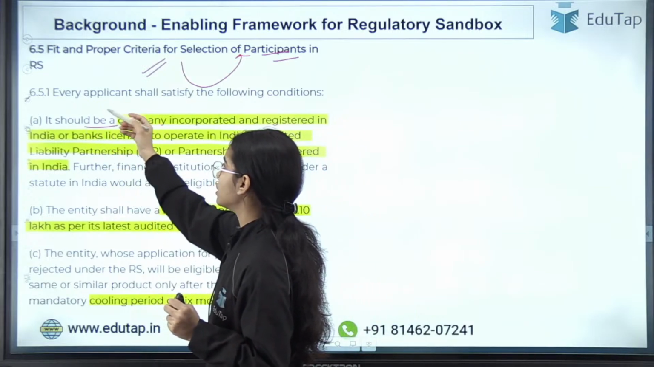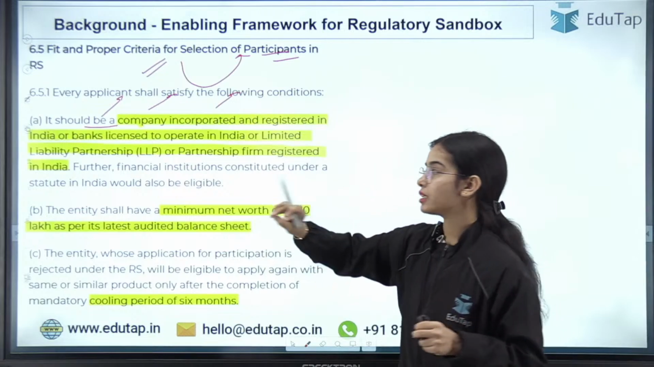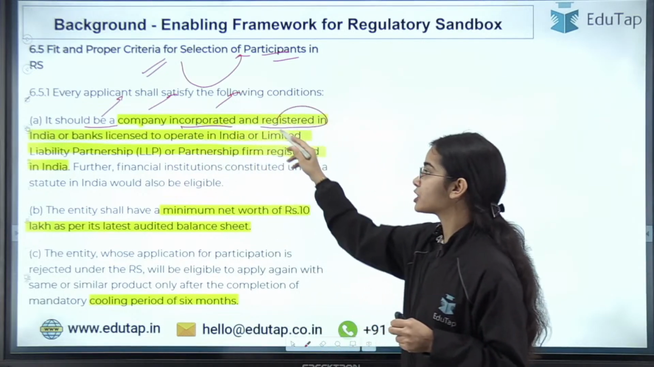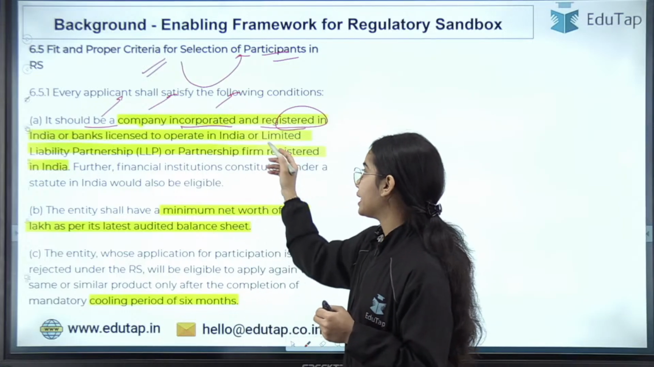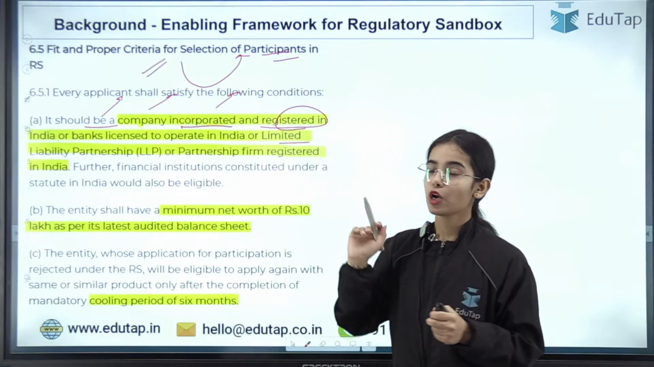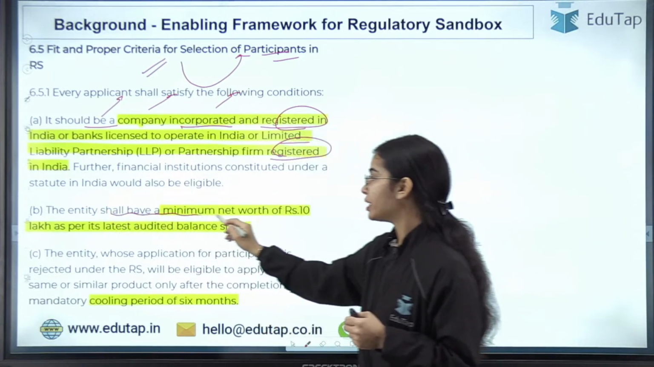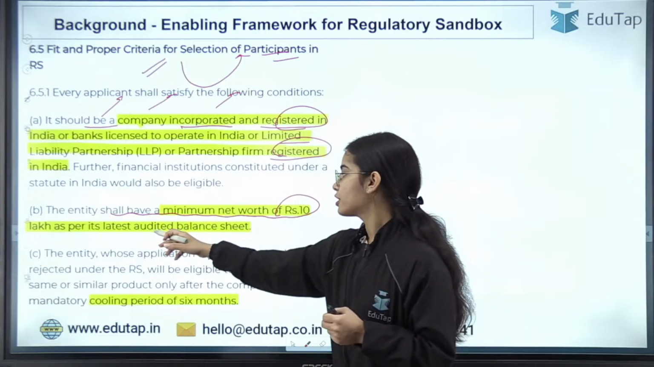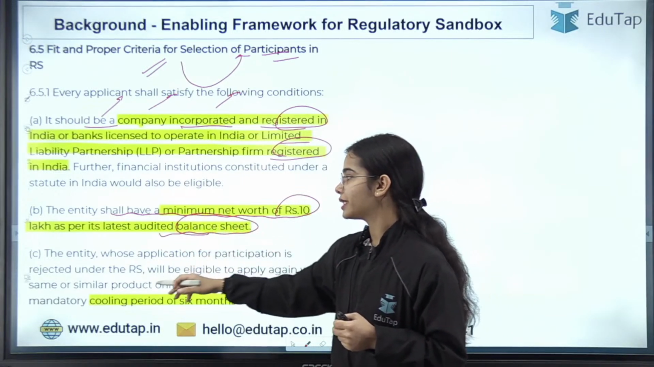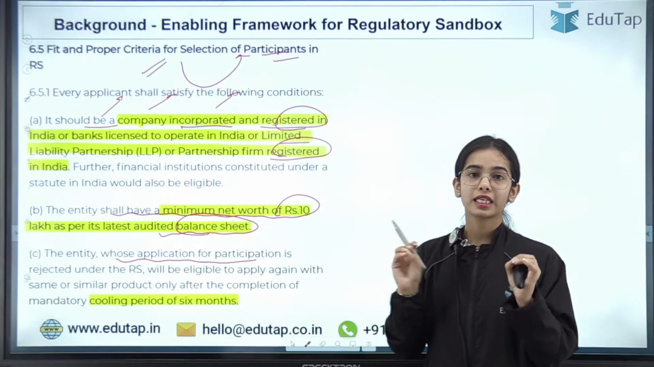Every applicant shall satisfy the following conditions: it should be a company incorporated and registered in India, or a bank licensed to operate in India, or a limited liability partnership or partnership firm registered in India. Okay, the entity shall have a minimum net worth of rupees 10 lakhs as per its latest audited balance sheet.